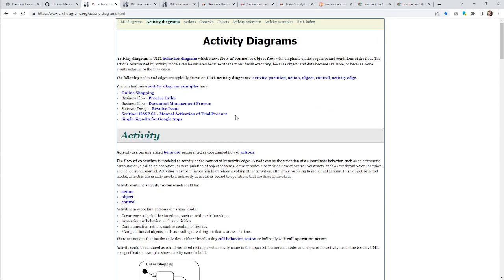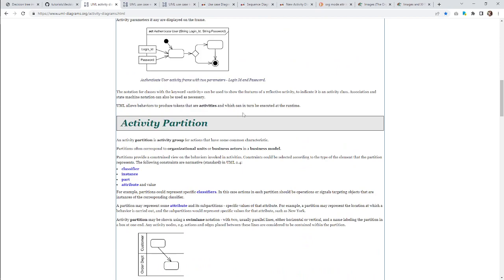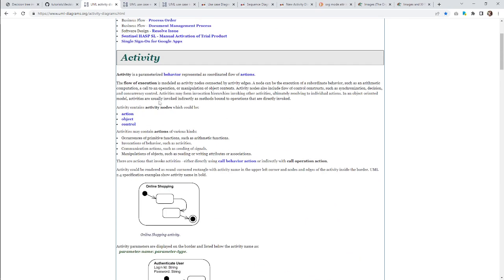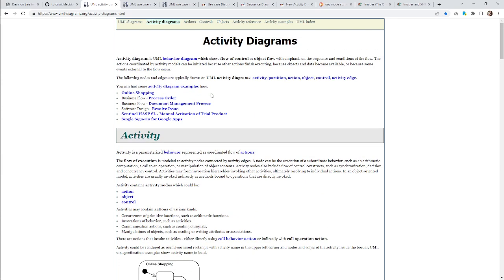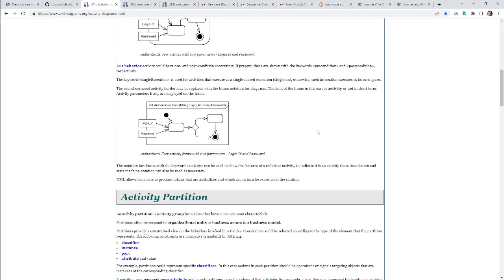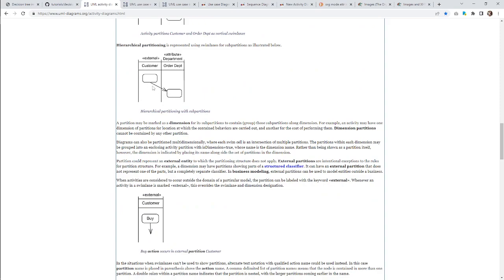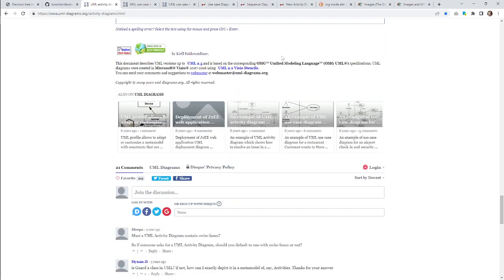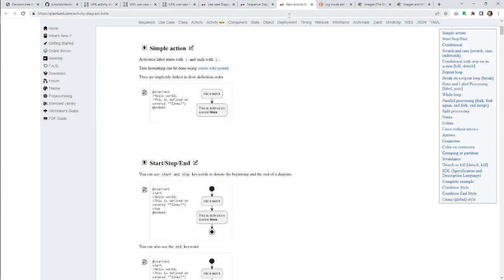UML is difficult to make something awesome, but maybe I'll be able to help with that. This isn't really helping me a whole lot with an activity diagram. The problem is there are so many little details, and I don't even really care about all the little details. So whatever. All right, so here we go. We'll just go off of PlantUML for now.